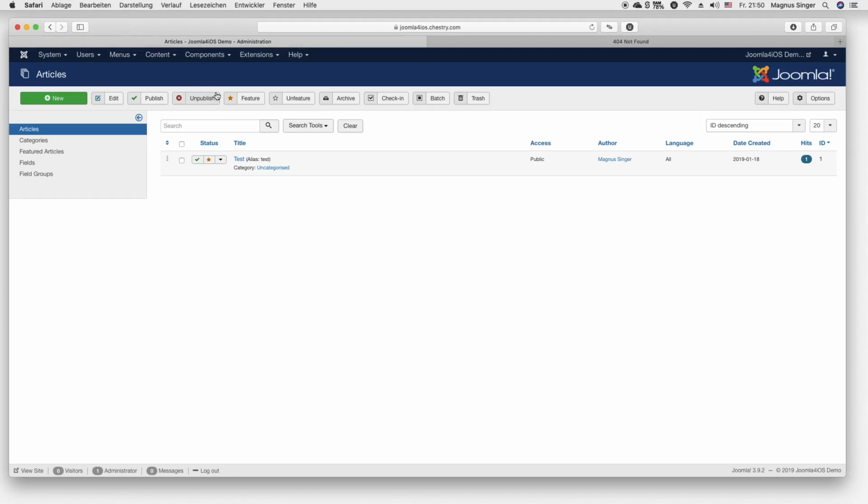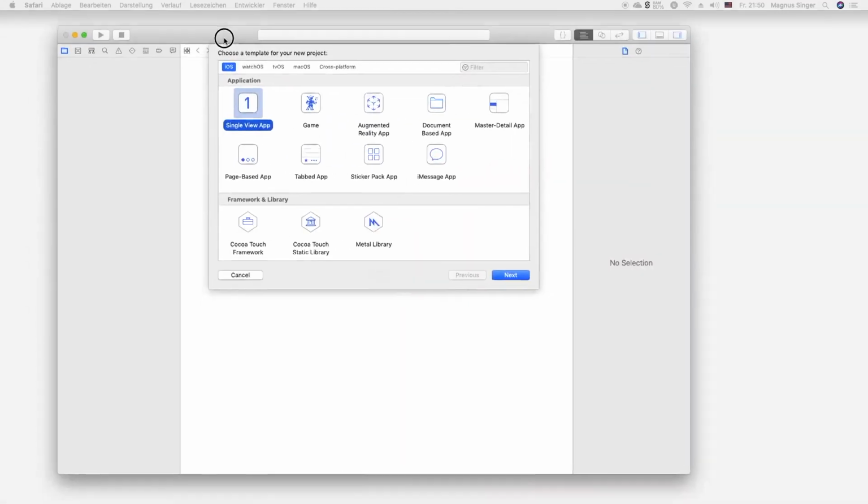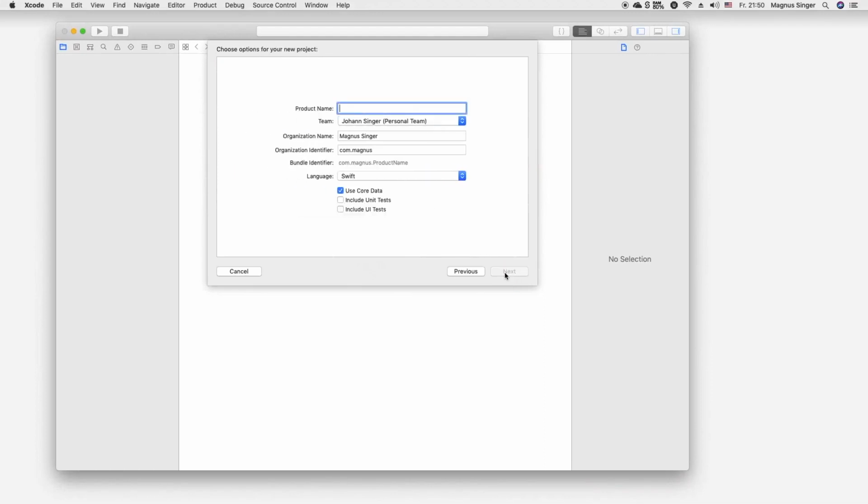So we're basically done here in Joomla. The next thing will be to open up Xcode and create a new app. There's my Xcode here. So create a new project, and it will be a single view application. Product name, I will just call it Joomla. Oh no, because of the bundle identifier it's better to choose another name.